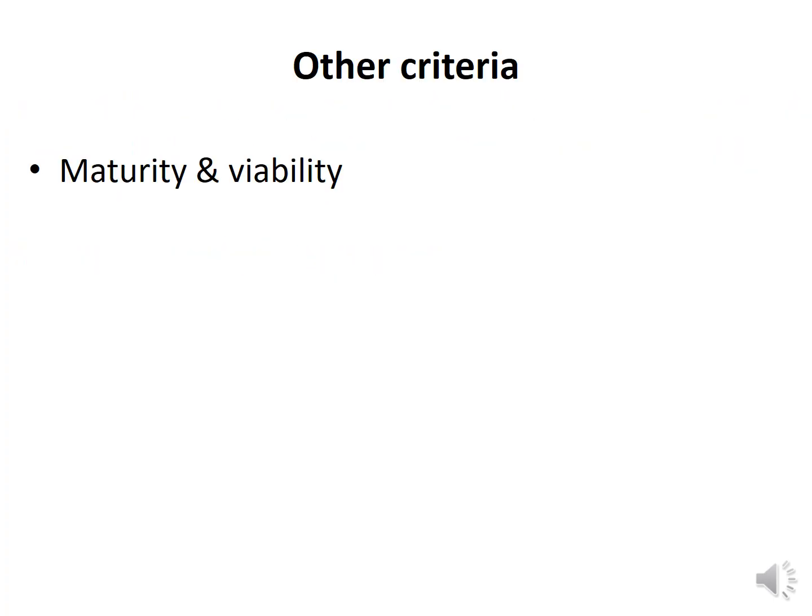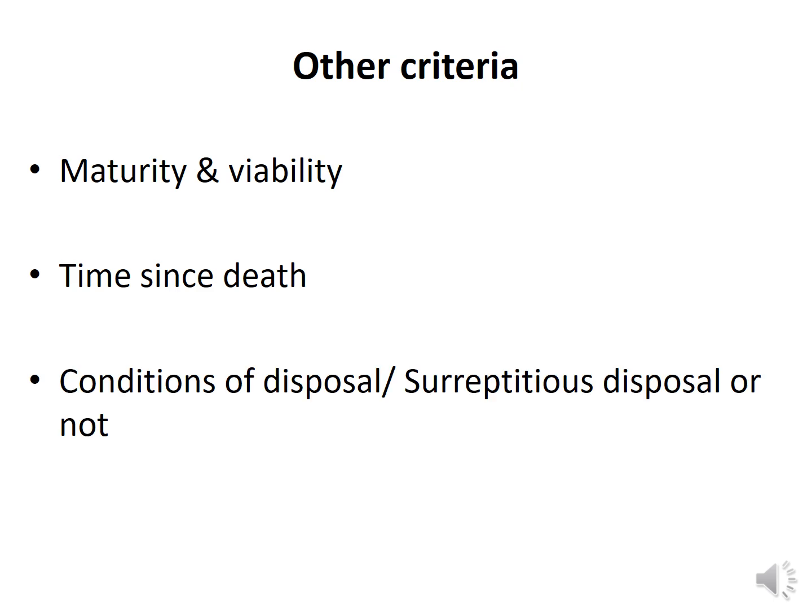And what are the other criteria that you have to tell? Maturity and viability. It could actually be a case of abortion, right? So, the baby can't survive alone. The maturity is very less. And also, time since death. Conditions of disposal could be a kind of surreptitious disposal, and mother-child relationship.